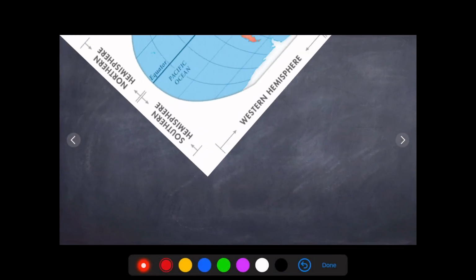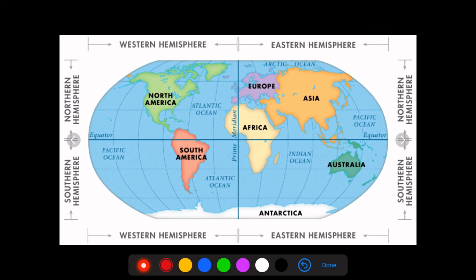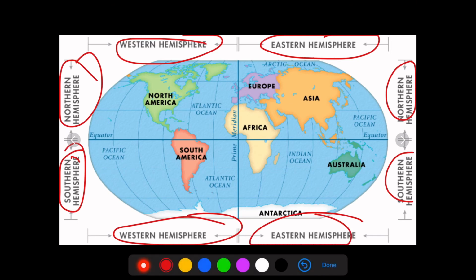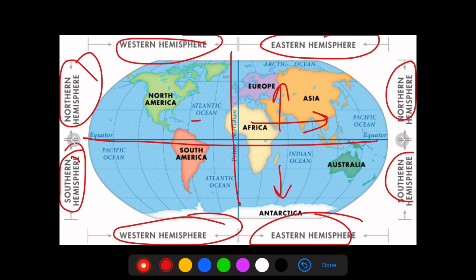Again, we will have a quick revision on it. There are four hemispheres: western, eastern, northern and southern. Here northern, southern, western and eastern hemispheres are given. The equator divides into northern and southern, the prime meridian divides into eastern and western.